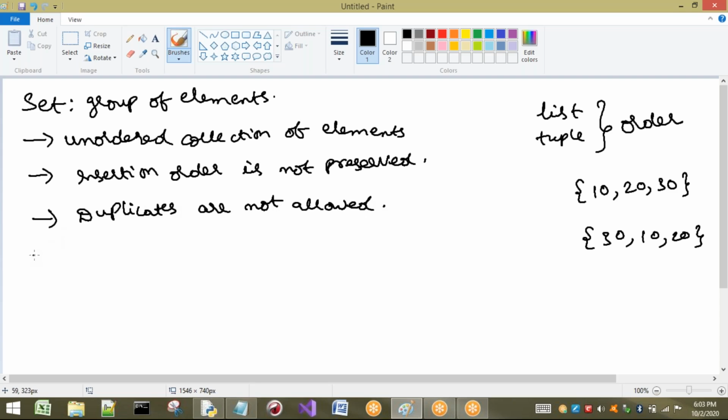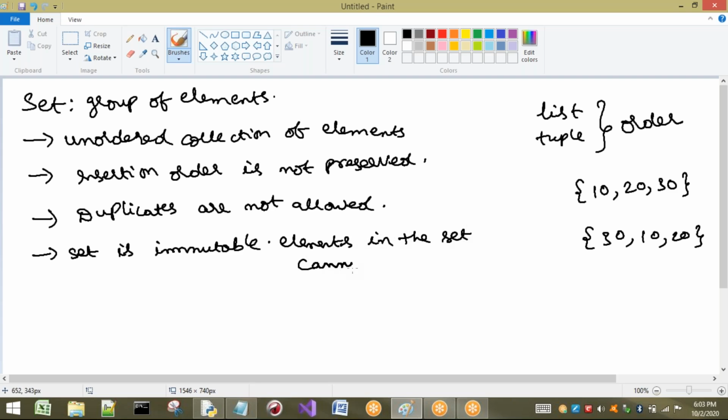Next, a very important point: set is immutable. The same point I will repeatedly discuss: I will tell you here that set is immutable, and I will also say set is mutable. So please listen carefully, you may get some confusion here, so I'll explain in detail. Why I am saying set is immutable means the elements in that set cannot be changed.